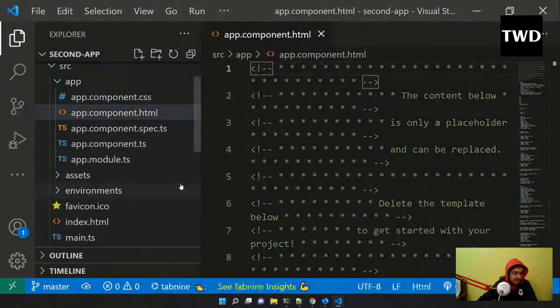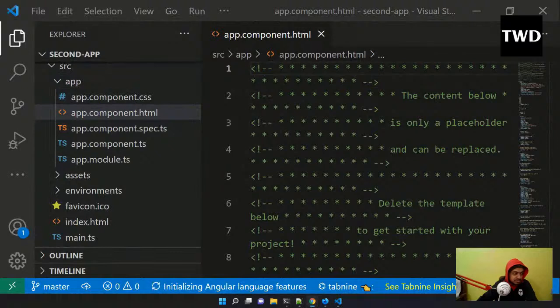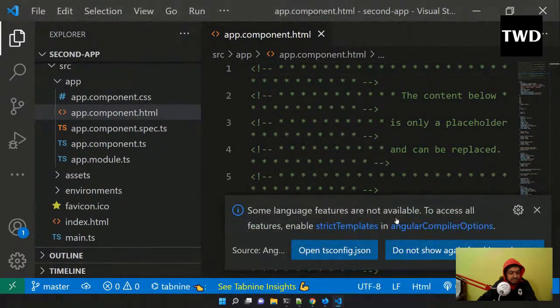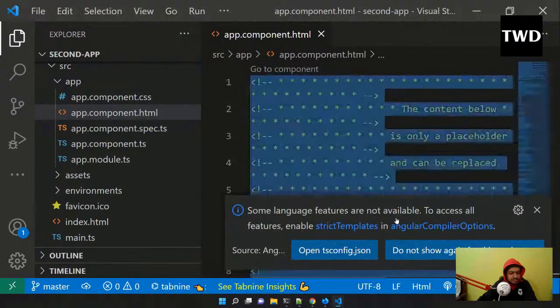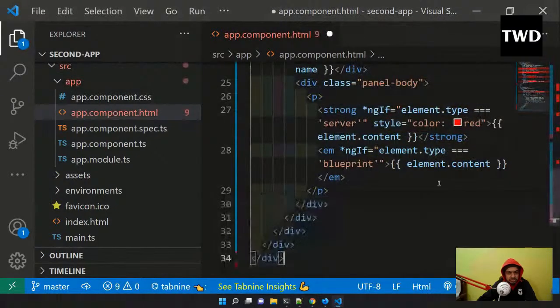In app.component.html I will have some code here. Not this code, but one more thing: we'll add Bootstrap also here.